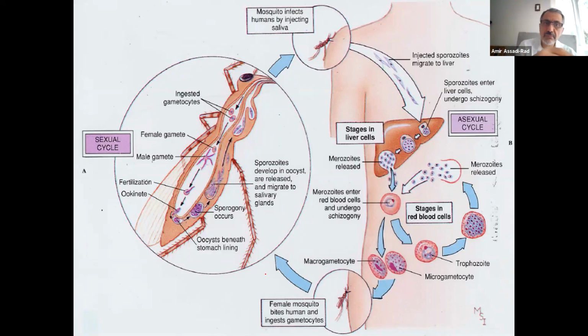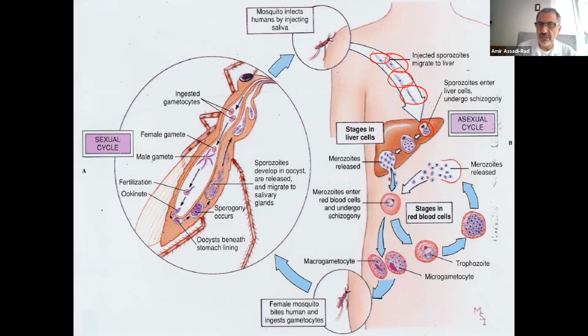But female mosquitoes do both. Anyhow, they come and ingest our blood, and in their feces or saliva, they release the injected sporozoites right here. And these sporozoites go to the liver.